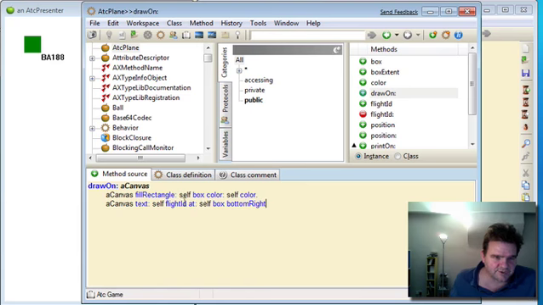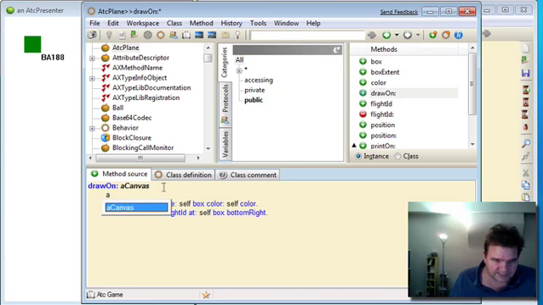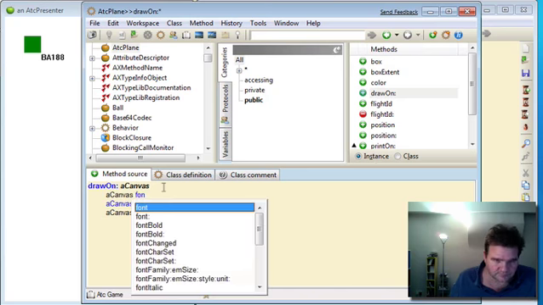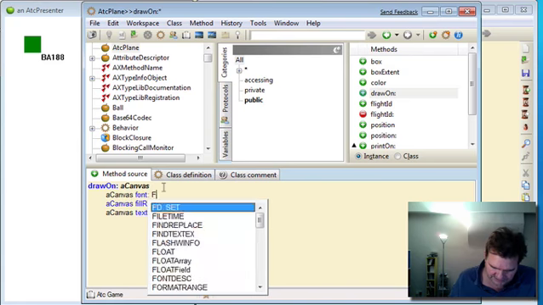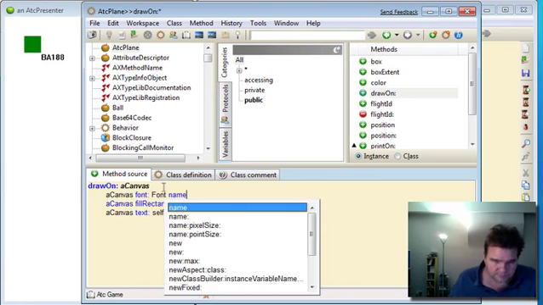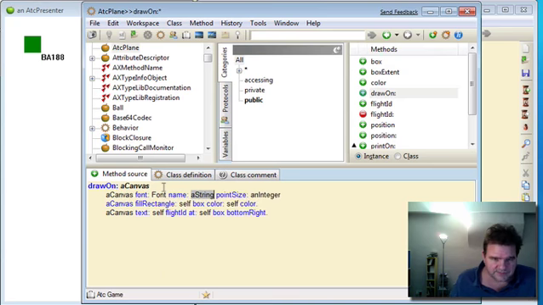Now I think it might be quite nice if we can change the font of that. So at the top here, we'll set the font of the canvas to be equal to, we'll give it a font of Arial and a point size of, say, 8.